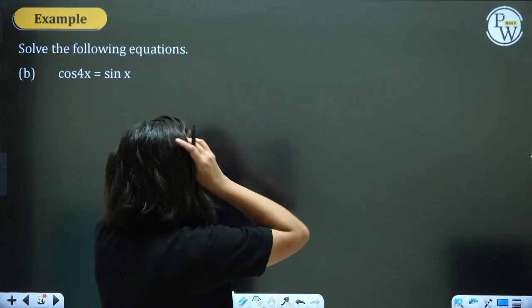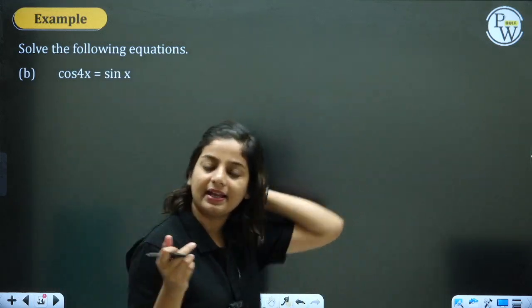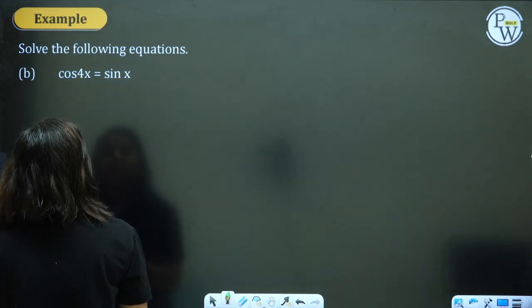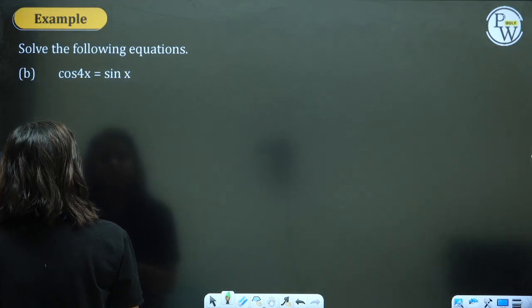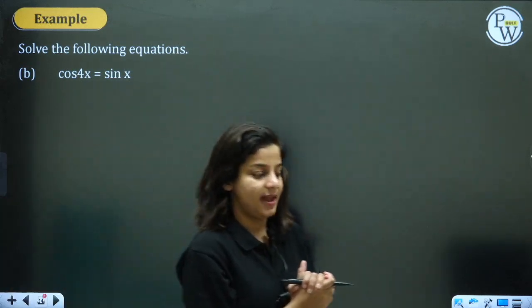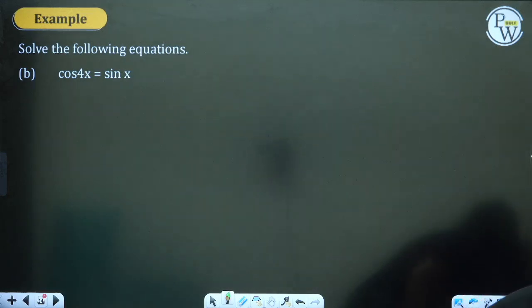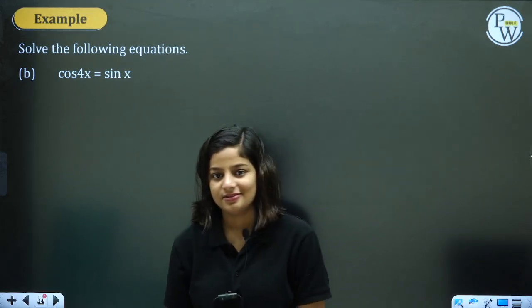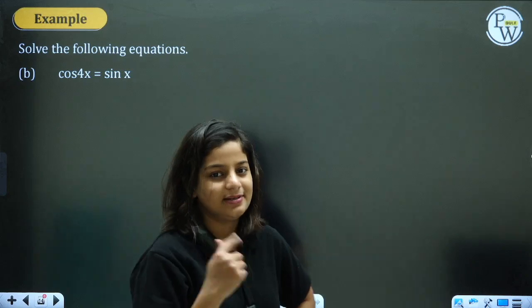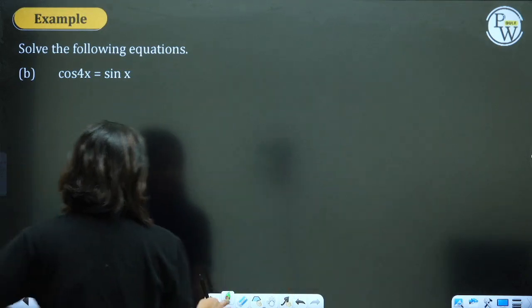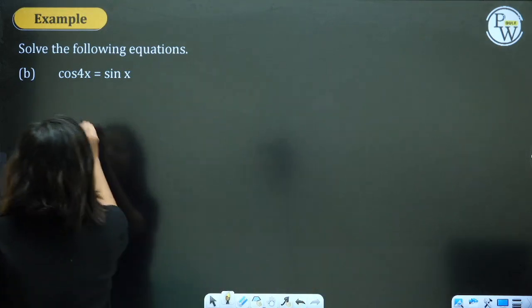Next, cos 4x is equal to sin x. Oh, cos 4x. Should be some mistake, isn't it? Is it a mistake? No, it's not a mistake, guys. It's very much correct.